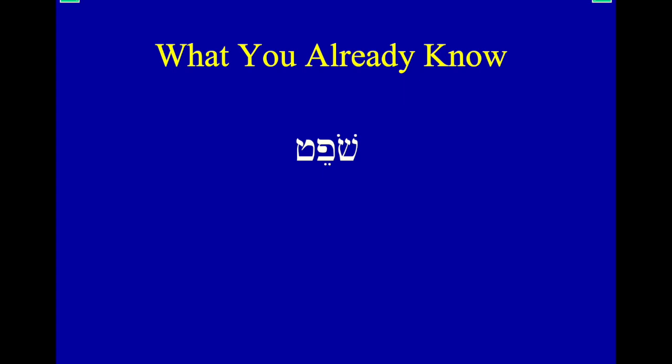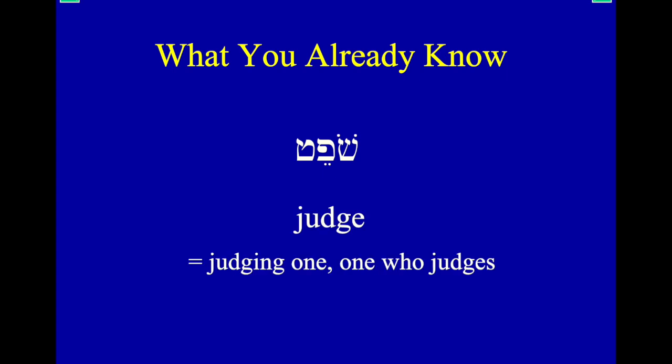So last video, I talked about the word shafat or shofet. Shafat means to judge. Mishpat means justice. It is a noun formed by adding a mem to the front of this root. Shafat means to judge, the verb. And this is shofet, which is really a noun, but we can use it to describe a noun. This form right here, shofet, means a judge. This is the participial form, actually.